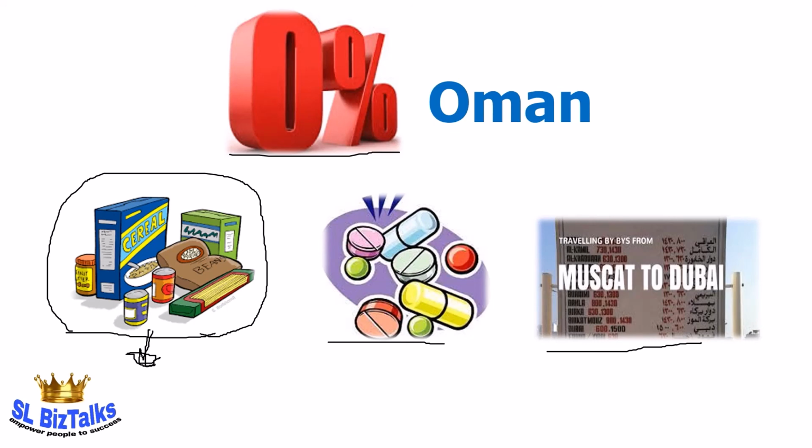All other goods and services which are not coming under the exempt scheme and zero rate scheme will apply the standard rate. It means goods and services, especially motor vehicles and jewelries and electronic items, are not coming under the exempt scheme and zero rate scheme.